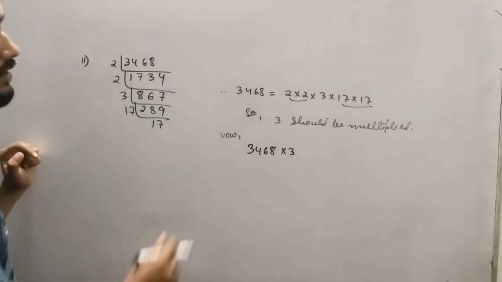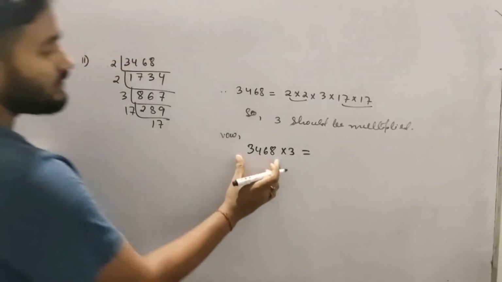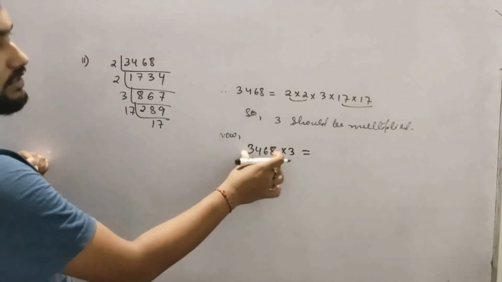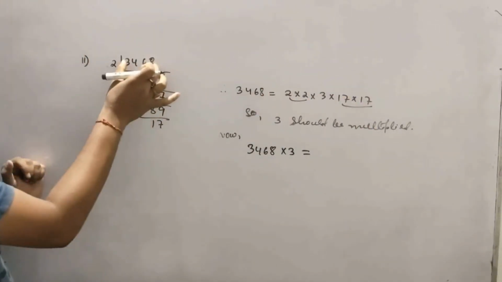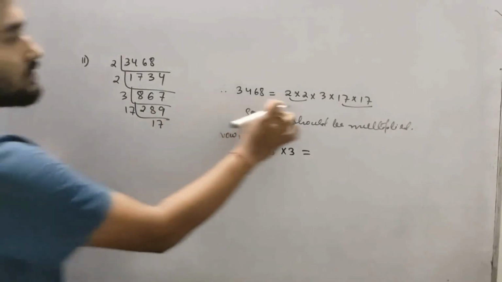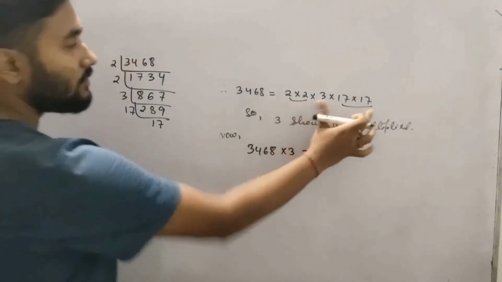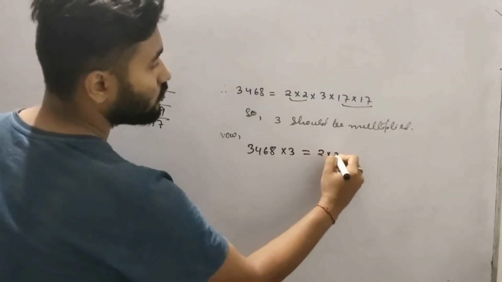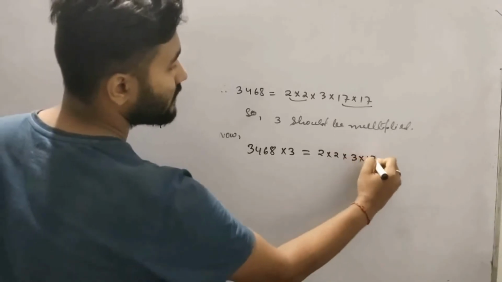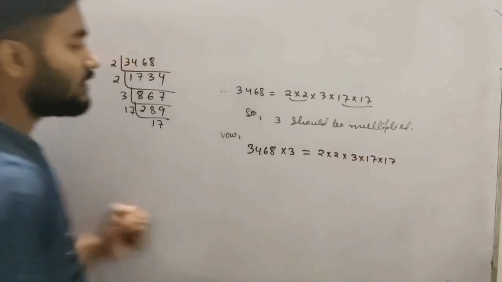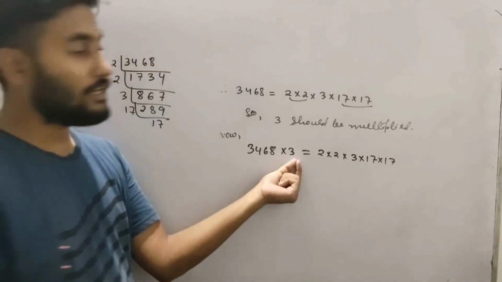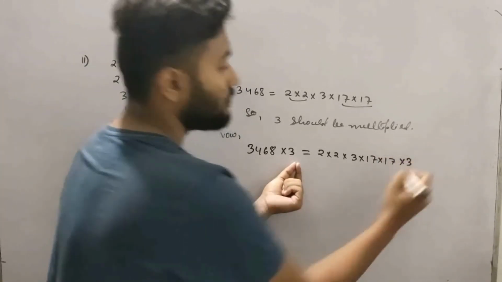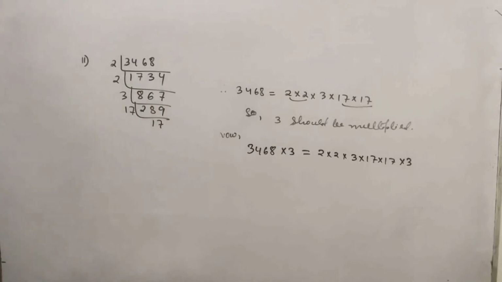So what will you do? See, 3468 is how much? 3468 is this much. You write this much: 2 into 2 into 3 into 17 into 17. 3468 is this much, into what? 3. So you write here into 3. Understood?